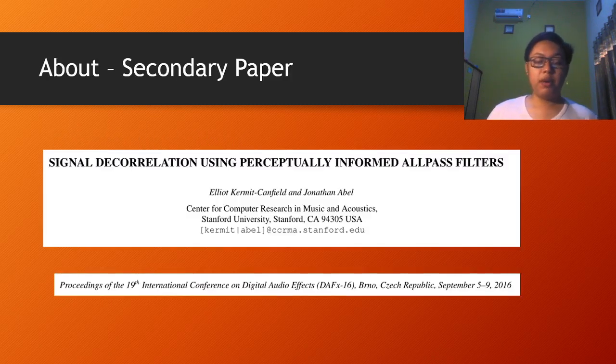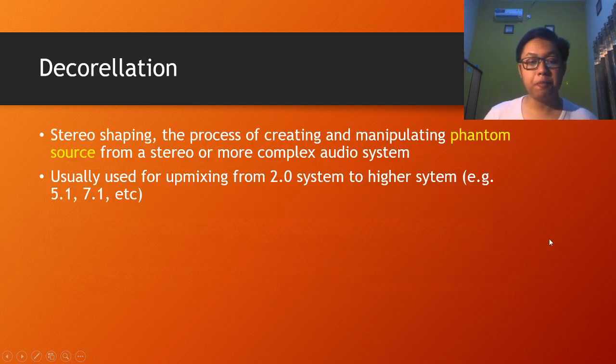Okay, next we talk about the secondary paper. The title is Signal Decorrelation Using Perceptually Informed All-Pass Filter. This one is published in the 19th International Conference on Digital Audio Effects from the year 2016.